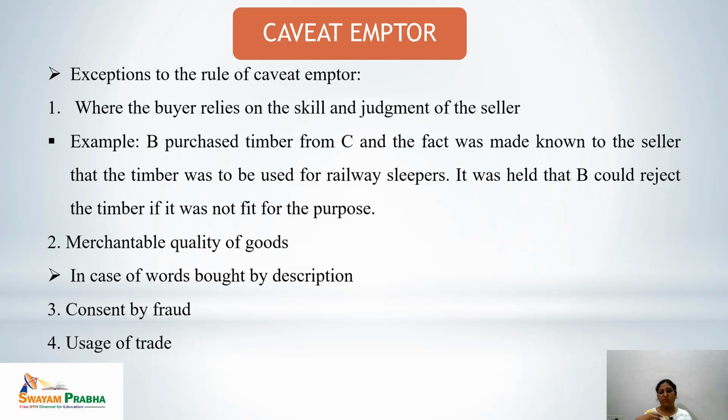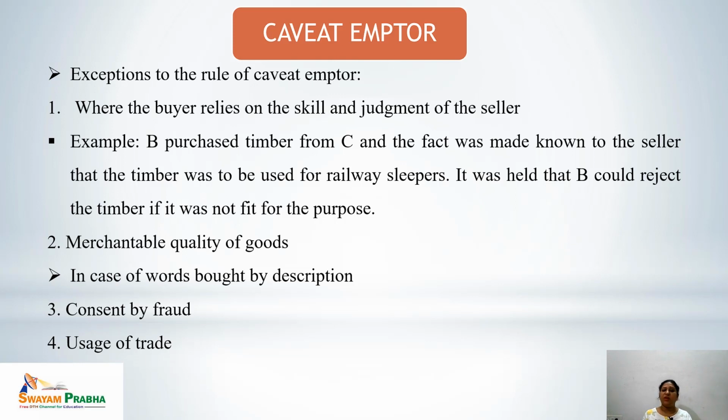When the goods are being bought by description, the customer has given the description of what is to be provided to him. So in that case, he need not check. This is an exception to the rule of caveat emptor. Third, consent by fraud, and next is usage of trade.